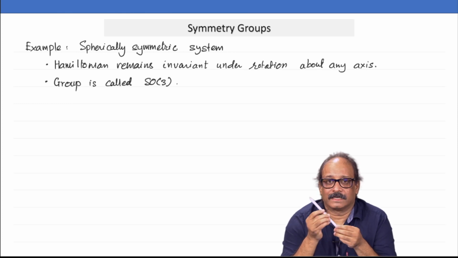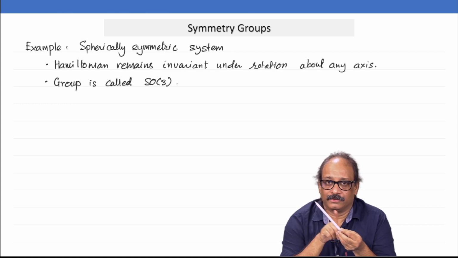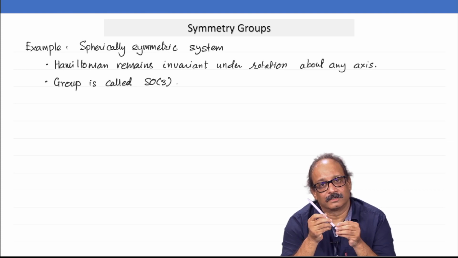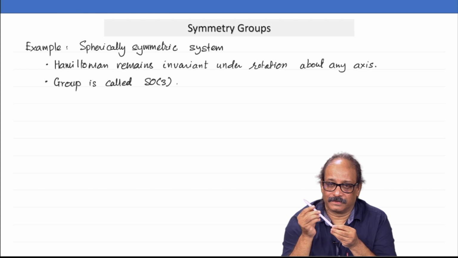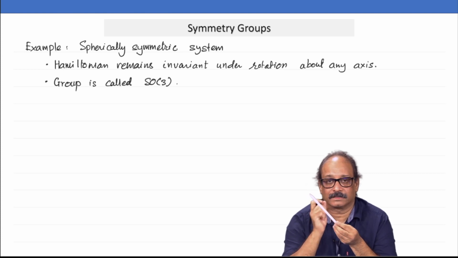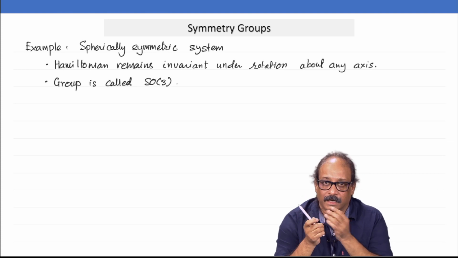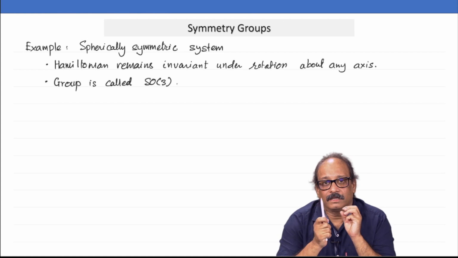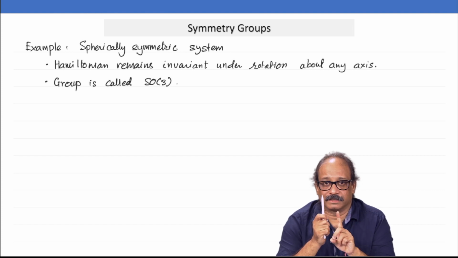Now, this rotation has an axis and an amount of rotation. Remember, the axis is given by a unit vector in that direction. Once you have a unit vector, you need only 2 direction cosines to specify the direction of that vector, and the magnitude is of course unity. So, that is your n cap vector, and the third parameter is the amount of rotation. So, all that you need are 3 parameters to specify a single rotation.